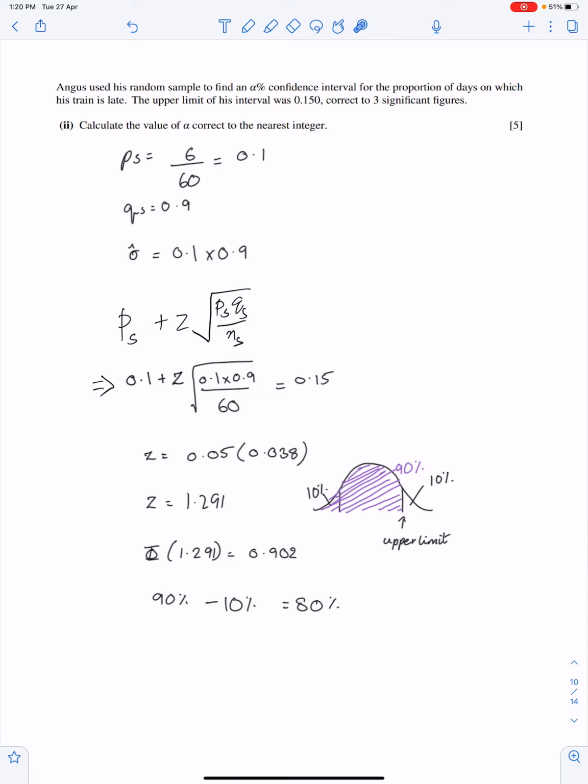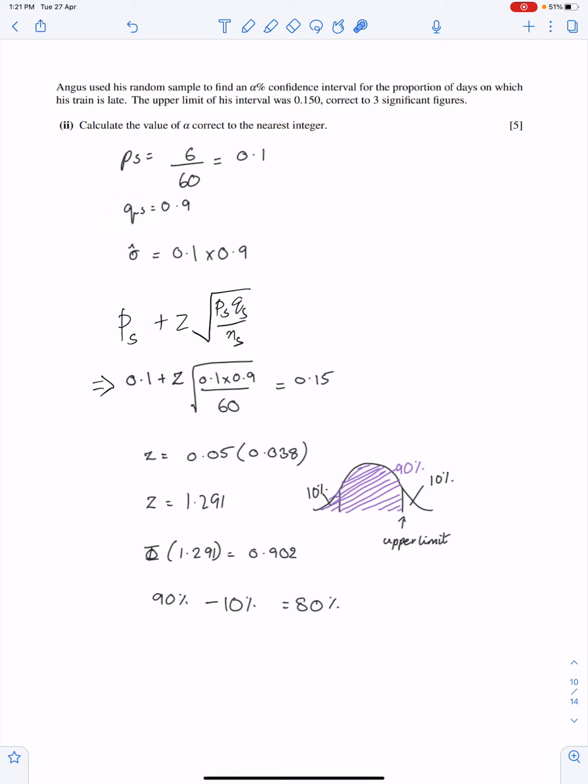Next part. A used his random sample to find an alpha % confidence interval for the proportion of days on which his train is late. The upper limit of his interval was 0.150, correct to 3 significant figures. Calculate the value of alpha correct to the nearest integer. Number 1, you have to find PS. So PS is 0.1, 6 out of 60, and QS is 1 minus PS.